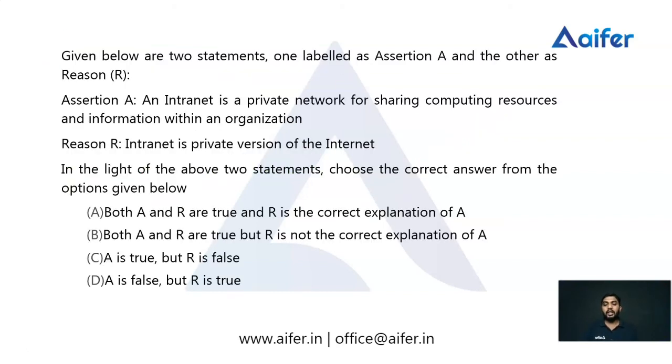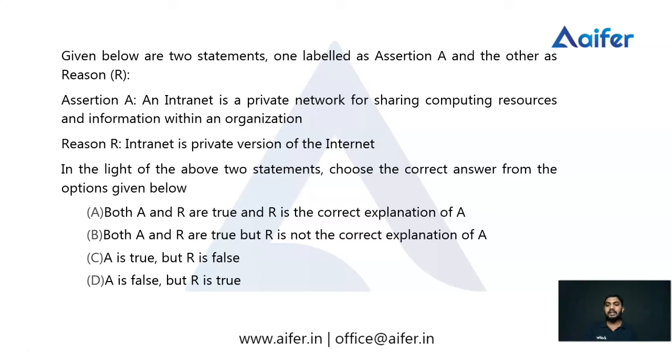Then another question which NTA has asked in the last examinations. In this question, we are given two statements. One statement is assertion and the other statement is reason. In the light of these two statements, we want to choose the correct answer given below.